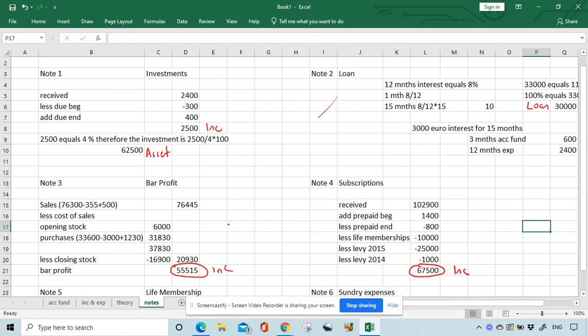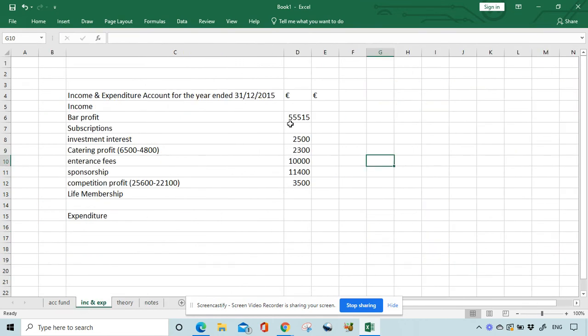Now, these 2 notes here, the bar profit and the subscriptions. The bar profit is worth 4 marks. The subscriptions is worth 6 marks. So each calculation, even if you added one of these when you should have taken away, if you still write it out, you get 5 out of 6. Similarly with the bar, if you make one mistake, you could still get 3 out of 4. That's why the notes are very important. So 67,500 is our subscription.